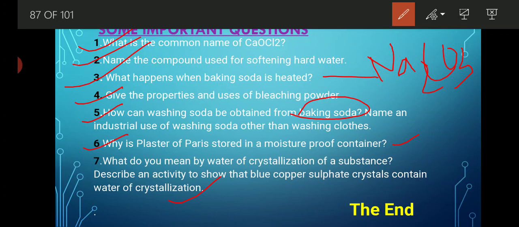Now with this, the overall chapter, chapter 2, acids, bases and salts, is over.